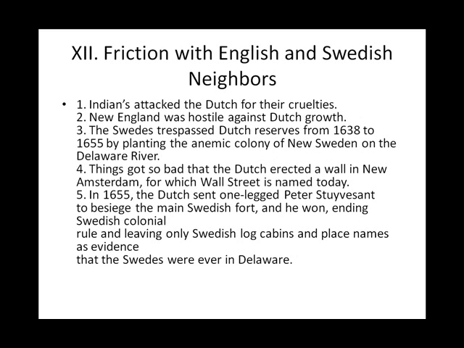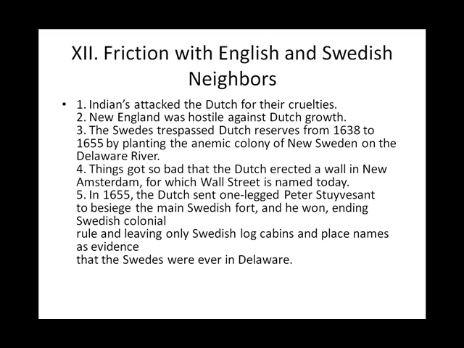Topic 12. Friction with English and Swedish neighbors. 1. Indians attacked the Dutch for their cruelties. 2. New England was hostile against Dutch growth. 3. The Swedes trespassed on Dutch reserves from 1638 to 1655 by planting the anemic colony of New Sweden on the Delaware River. 4. Things got so bad that the Dutch erected a wall in New Amsterdam, for which Wall Street is named today.